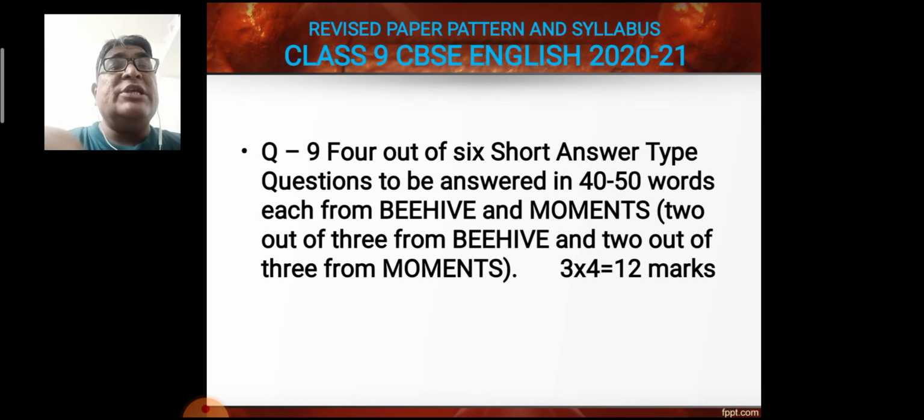Students have to write each answer in 40 to 50 words, from BEEHIVE and MOMENTS. A total of 6 short answer type questions will be asked. Students have to write any 4 questions. Each question carries 3 marks. Total 12 marks are there.